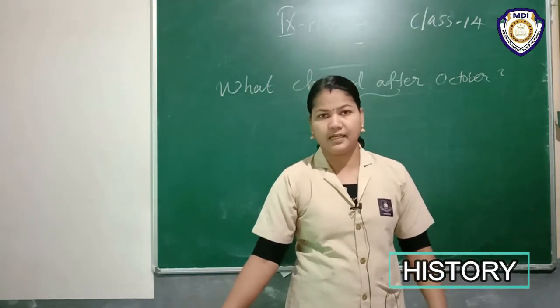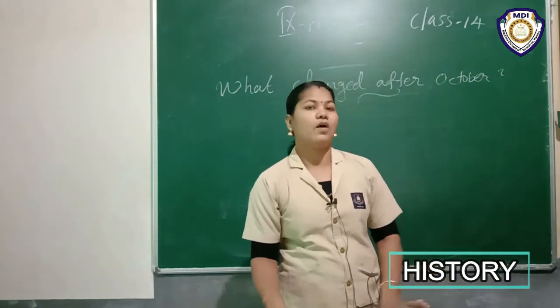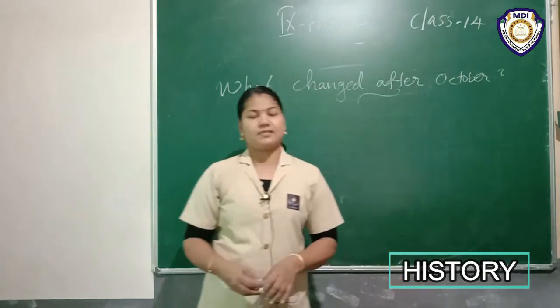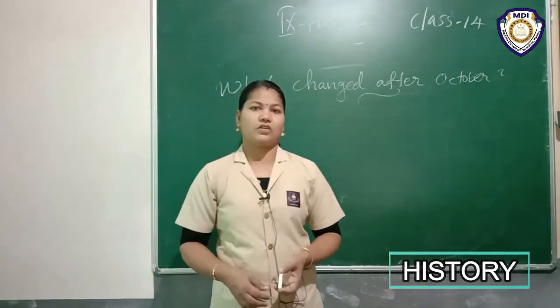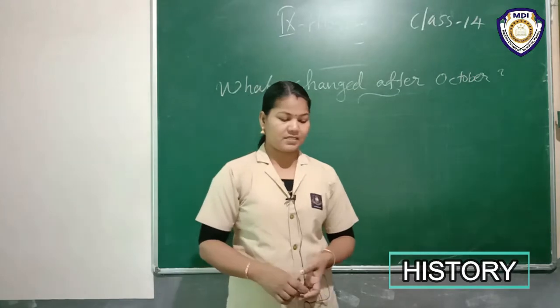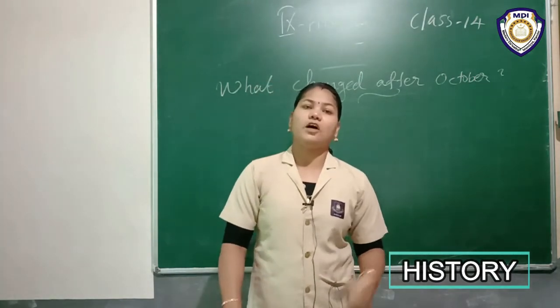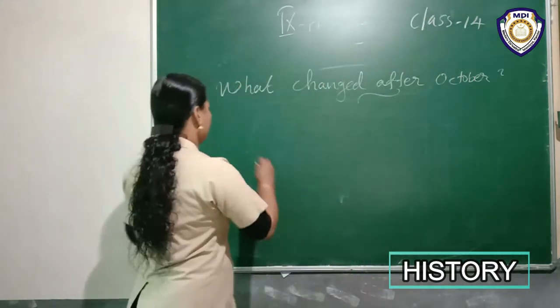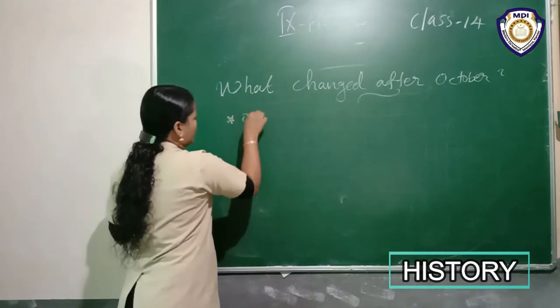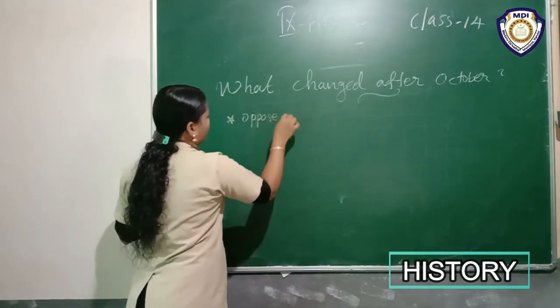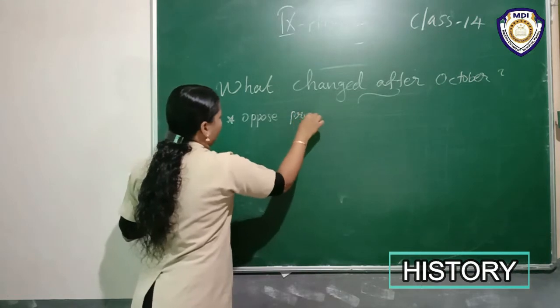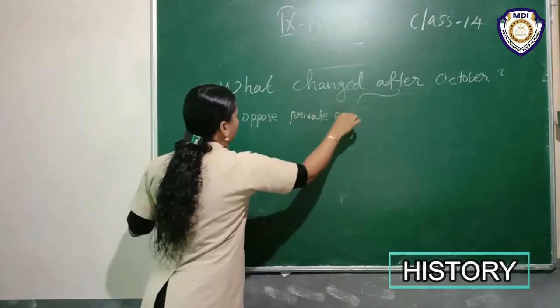Listen, now we are discussing what changed after the October Revolution. What are the changes? The first one, totally opposed private property. The first change, opposing private property.